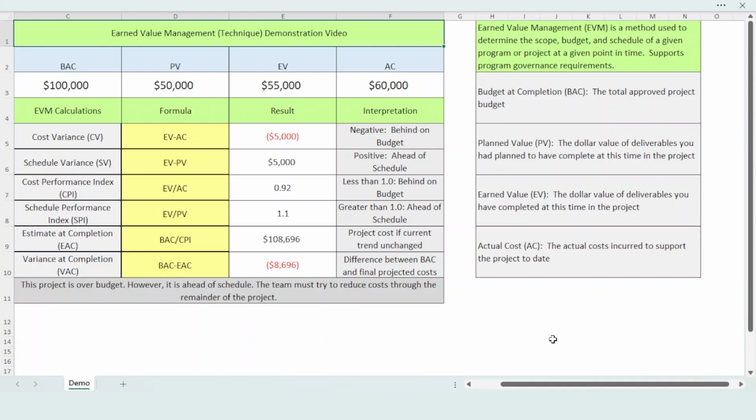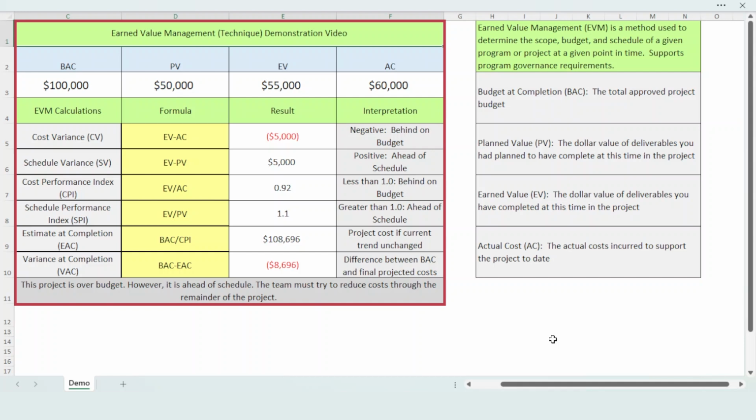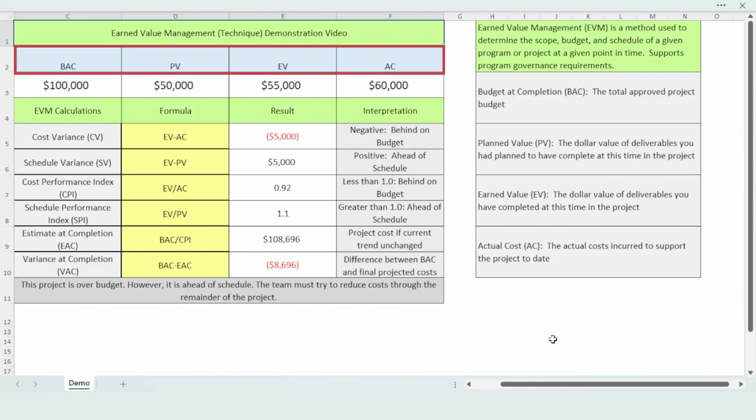Now let's turn our attention to an illustration on the table to the left. We begin by documenting the BAC, PV, EV, and AC. Our BAC is $100,000. This is the total program or project budget. PV is $50,000. PV is an estimate of how many project or program deliverables we had anticipated to be complete by this point. EV is $55,000.